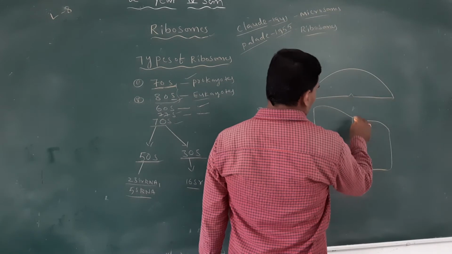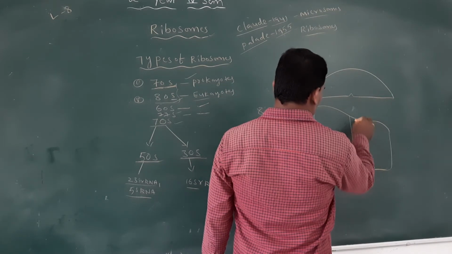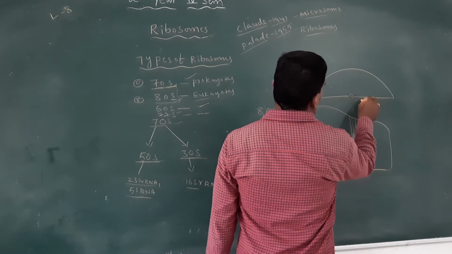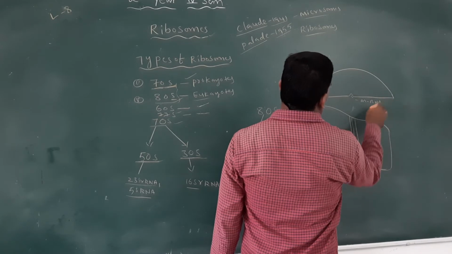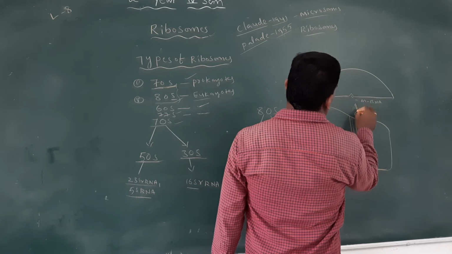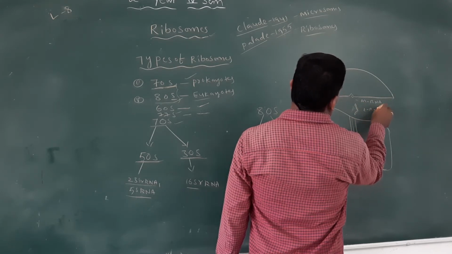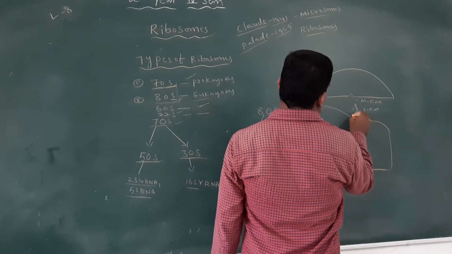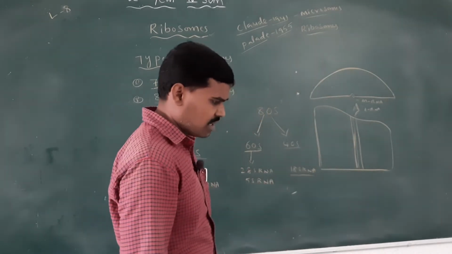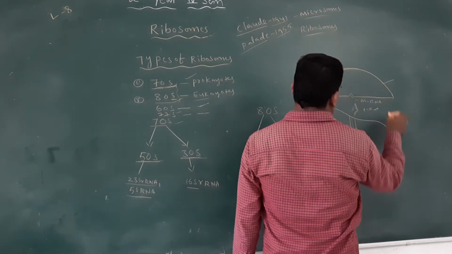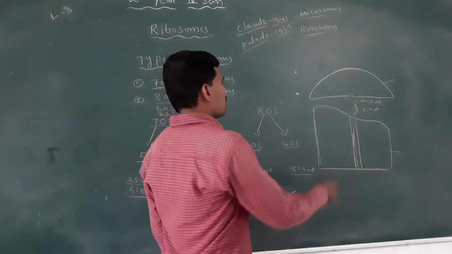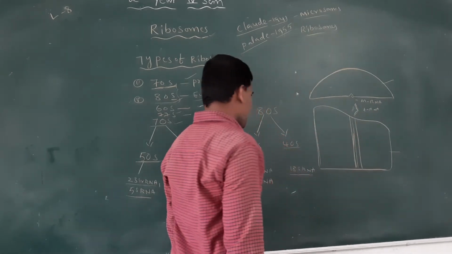The small subunit has the mRNA binding part, and the large subunit has the tRNA binding site. The small subunit is cap or cup shaped, and the larger subunit is egg shaped. Together they give the round or spherical shape of the ribosome.